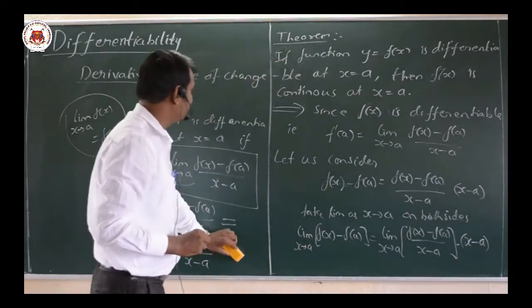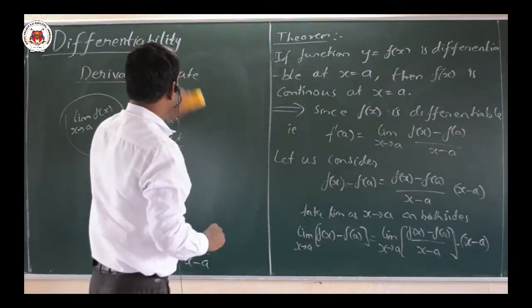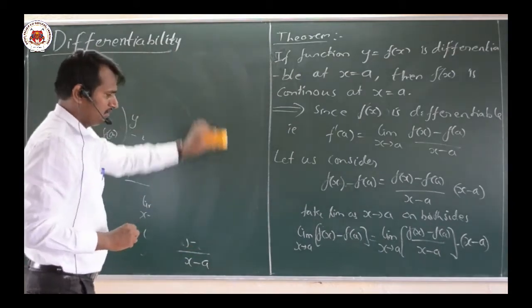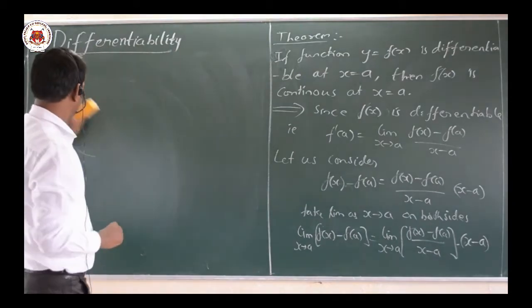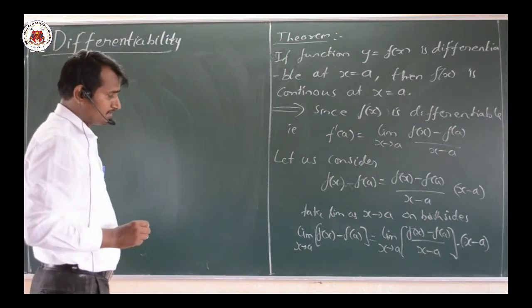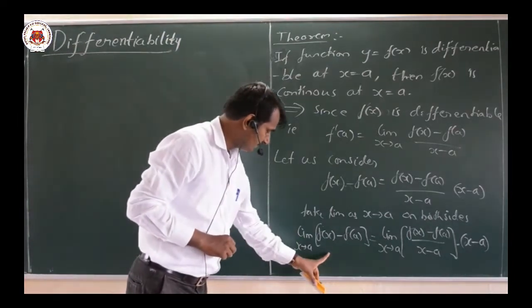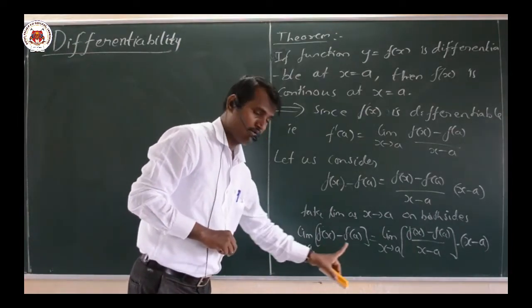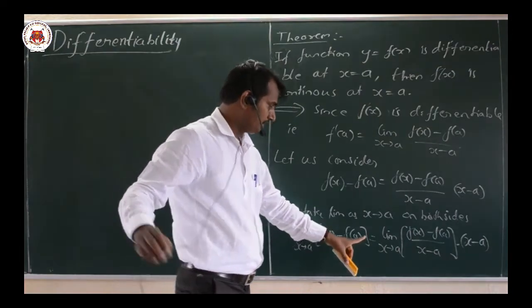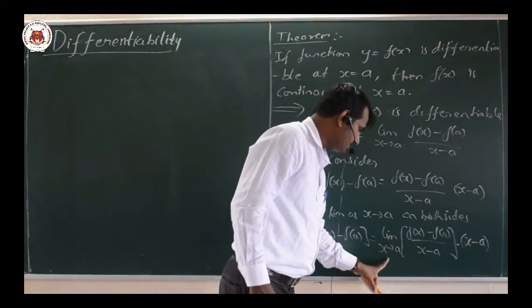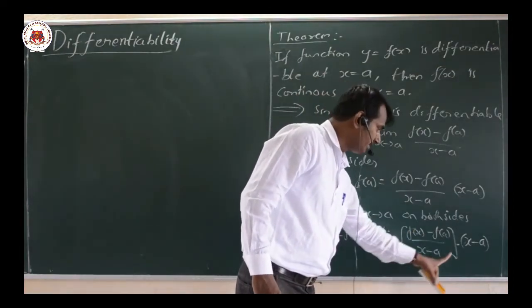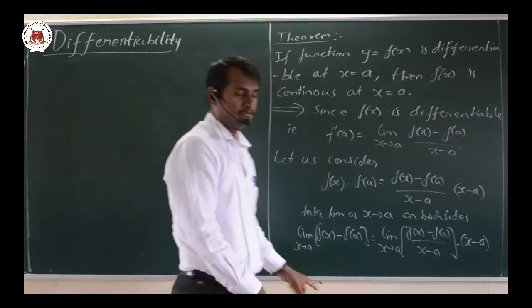Now let us observe here. By the algebra of limits, I will split the limits: the limit of f of x and the limit of f of a. Also the limit as x tends to a of this whole function into the limit of x minus a, that we shall consider.